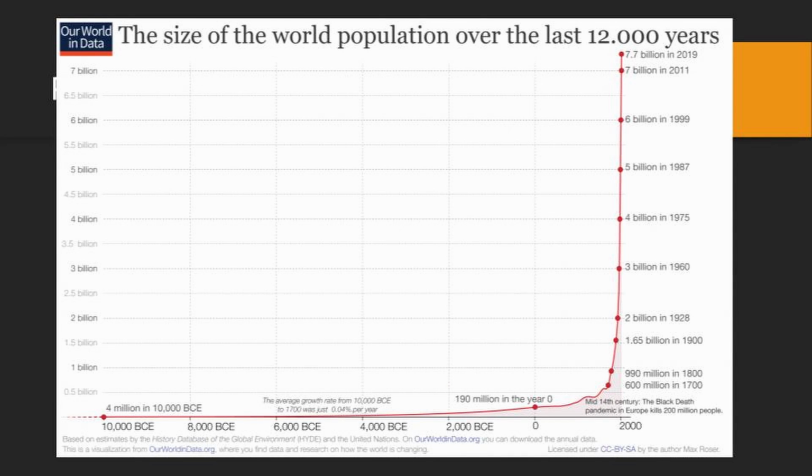Now we're going to talk about population. So we're going to go into a broader and global scale. The size of the world population over the last 12,000 years. In 2019, there were 7.7 billion people. In 1700, there were 600 million people. In 1900, there were 1.65 billion people. And now in 2019, there are 7.7 billion people in the world.